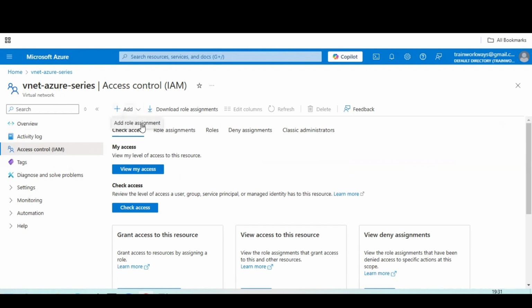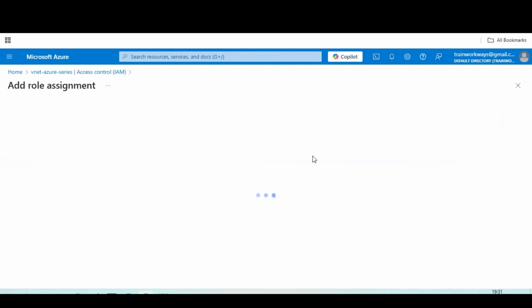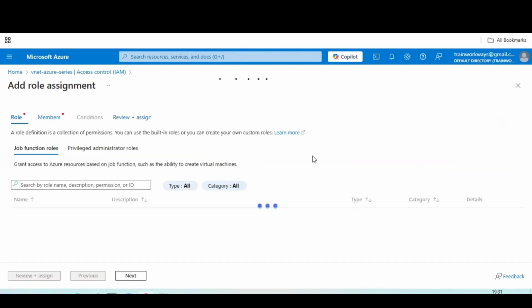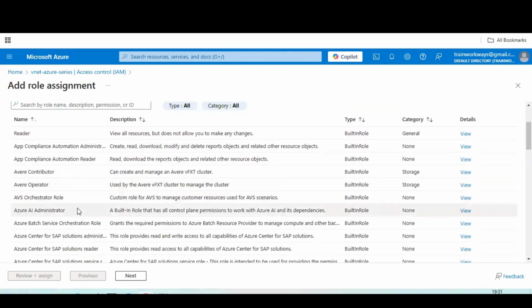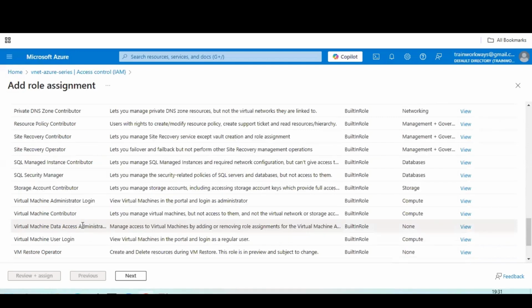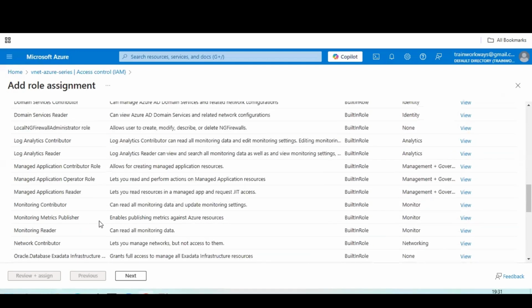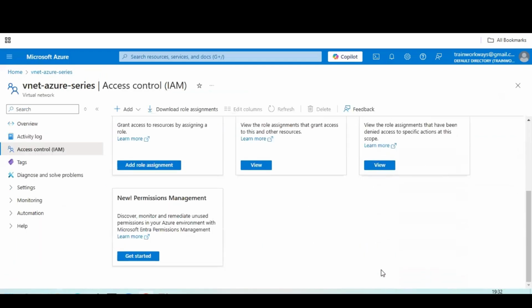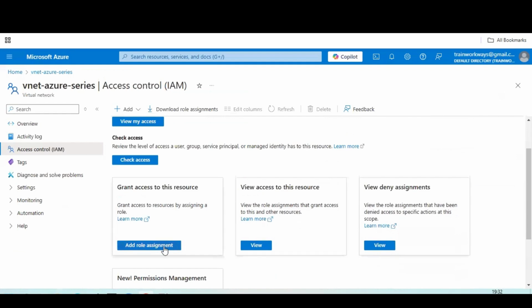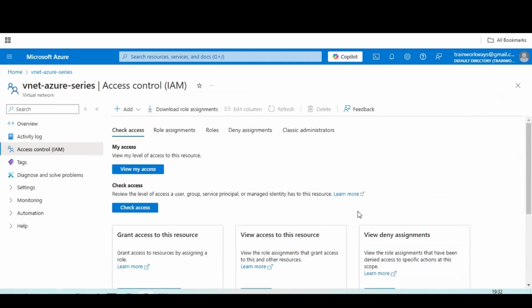If you want to add a role assignment like this, previously we have discussed IAM roles, which functionality is required and which is not required, we have seen. For this network we can add policies, Azure contributor and Azure Center for SAP, Red Hat virtual contributor. Likewise, any service which is required, we have to check it out, and accordingly we can add. I am going back as of now. I'm not going to add anything as of now. If you want to add, we can add our role assignment with previously created resources.